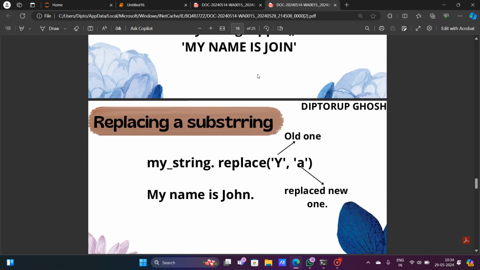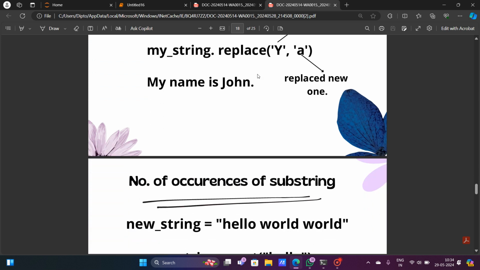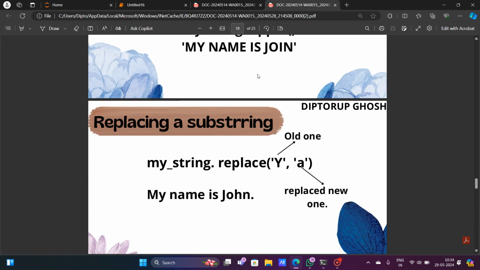Next, replacing a substring. That means if I want to change any element or character of a string, how can I do it? For that, we use dot replace, and we give the old one and the new one. At first we give the word or character that we want to change, and in the second part we give the changed version, what we want to change it to.